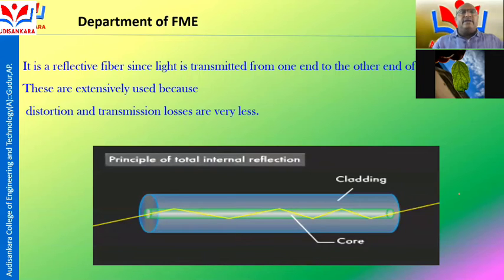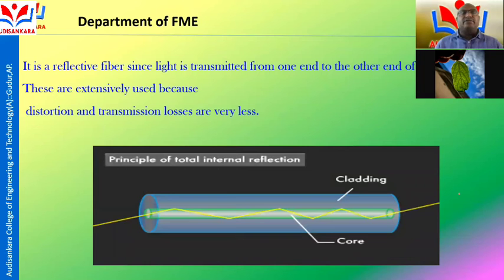It is a refractive index of the fiber. The light is transmitted from one end to another end by total internal reflection. These are extensively used because distortion and transmission losses are very low, since only one signal is propagated through the optical fiber. There is no noise, there is no disturbance of the traffic signals. The traffic signals are easily moved from one place to another place.